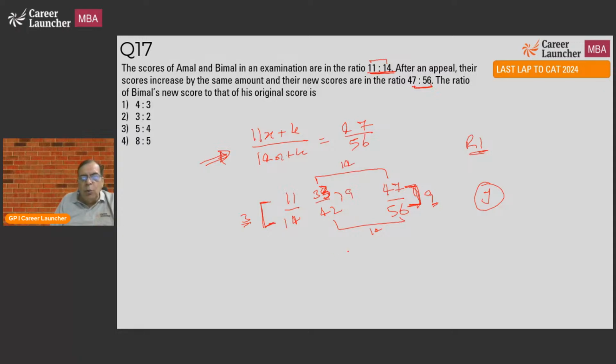That means we need Bimal. So Bimal's original score is 42, new score is 56. What do we need? Ratio of his new score to his original score. 7 6s are 42, 7 8s are 56, so 8 is to 6, or 4 is to 3. Round 1 jugaad question, not too much calculation required.